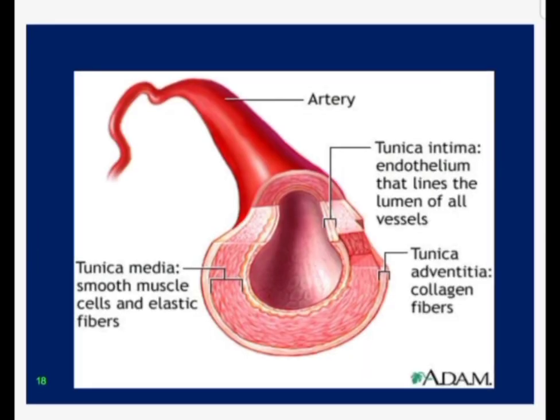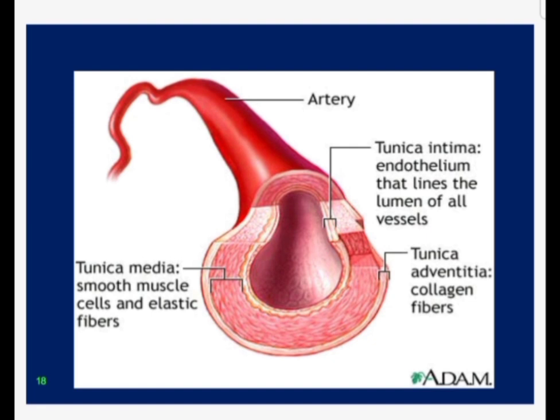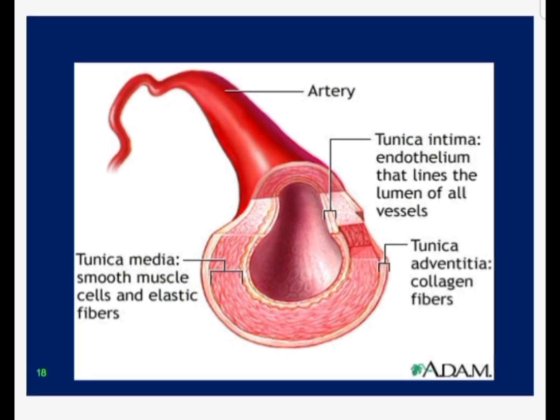So this is an artery. You can see the tunica intima. Tunica intima consists of the endothelium that lines the lumen of the blood vessels. All the blood vessels have simple squamous epithelium, and that is known as endothelium. In the tunica media you can see the smooth muscles. Smooth muscle cells and elastic fibers are present in the tunica media. And the tunica adventitia is our connective tissue layer, which consists of collagen fibers running longitudinally.